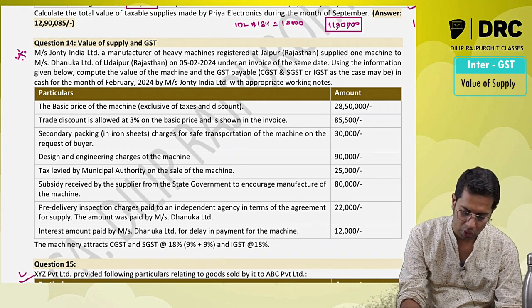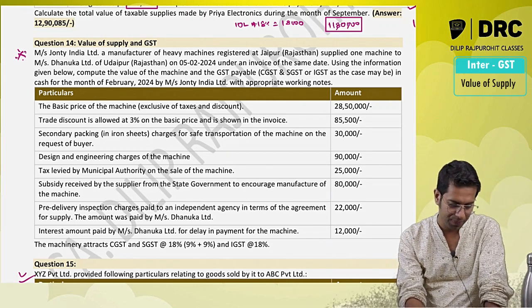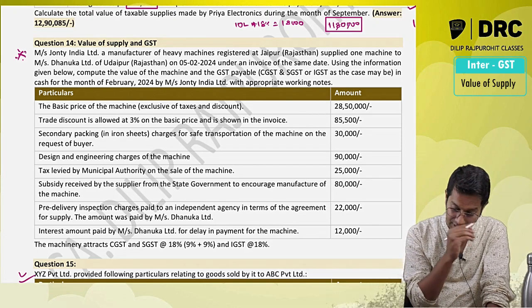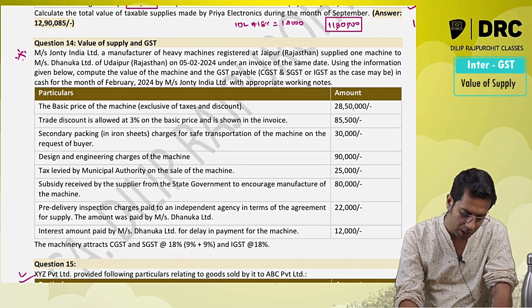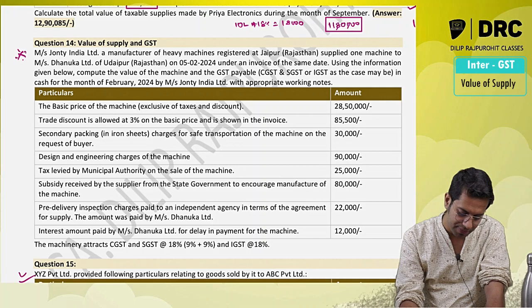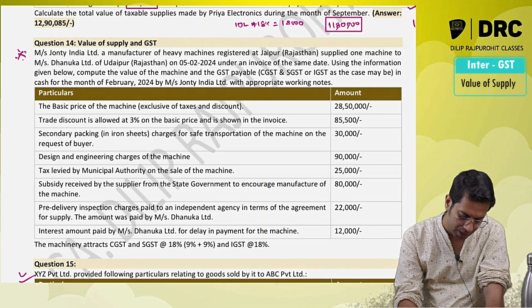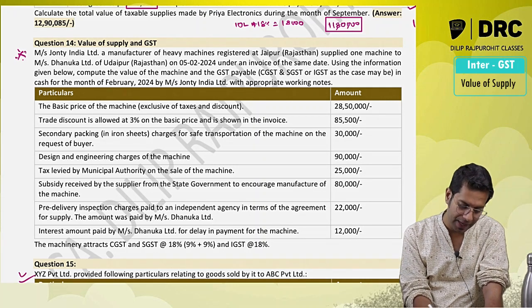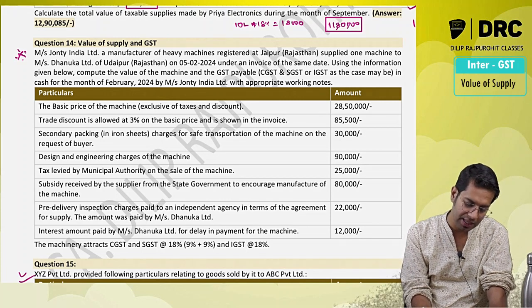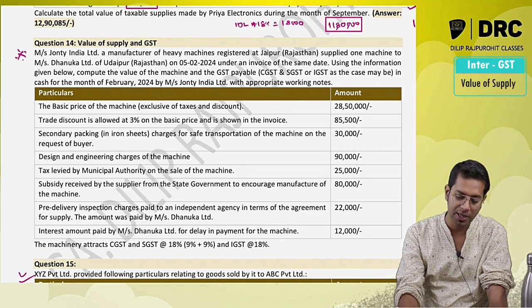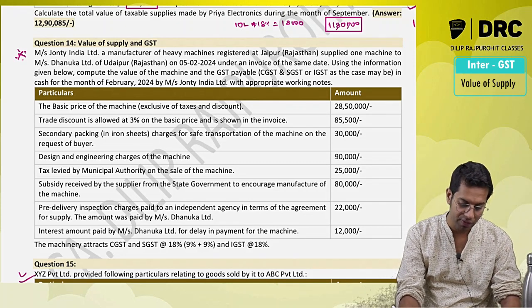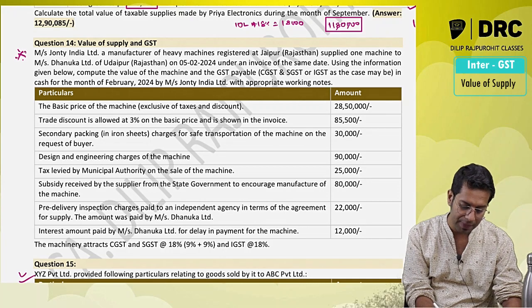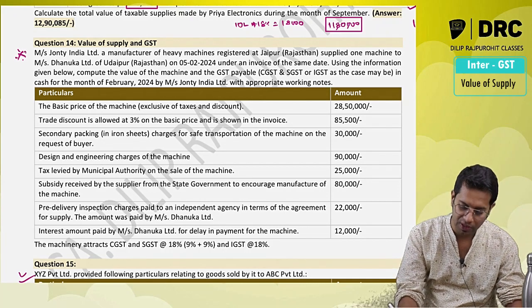Base price of the machine 28,50,000, okay. Discount of 3%, they have given the amount, very good, we don't have to do any calculation. Secondary packing, include. Design charges, include. Municipal taxes, include. Subsidy from state government, don't include. Pre-delivery inspection charges paid to an independent agency in agreement for the supply, paid by Dhanku Limited: expenses incurred by the recipient on behalf of the supplier have to be included in the value of supply. Interest amount paid by Dhanku Limited for delayed payment of consideration, 12,000 rupees.